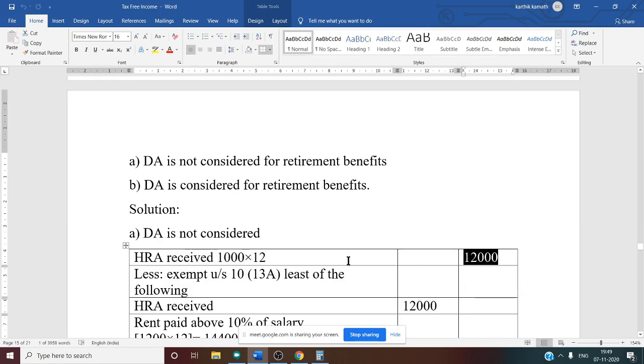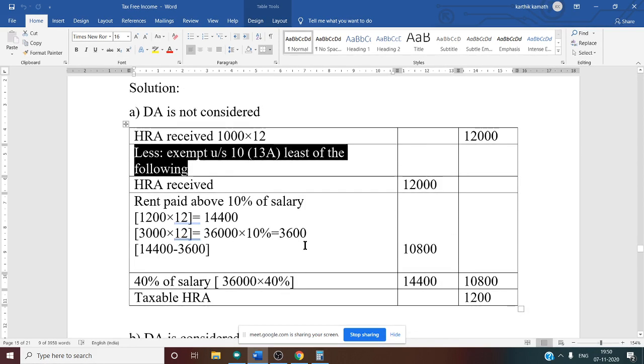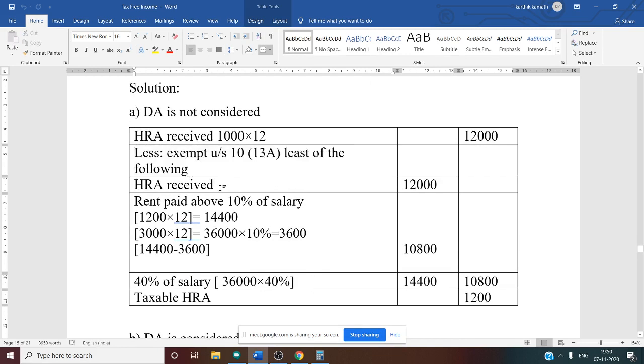There is no information about the relevant period. So what we assume here is that for the entire year, he stayed in the rented house. That is why we multiplied with 12. Less: exempt under section 10 clause 13A, least of the following. Now we need to apply three conditions. First one, actual HRA received for the relevant period. Whatever we have written in the outer column, the same thing we write in the inner column, 12,000.